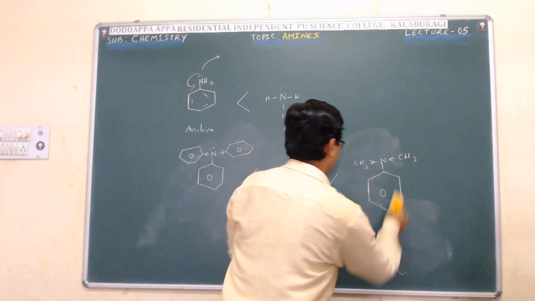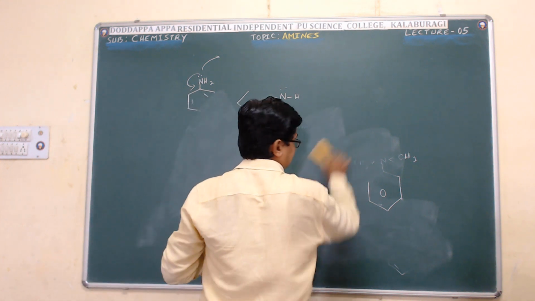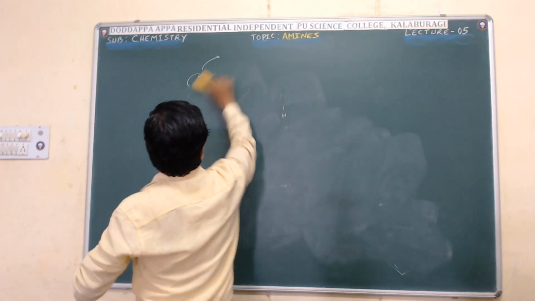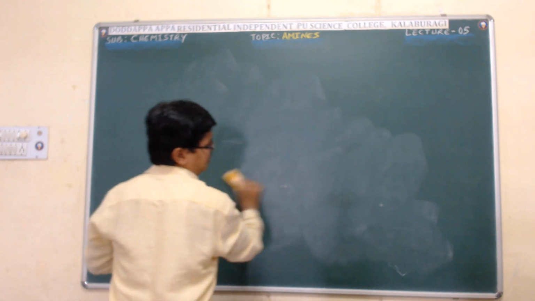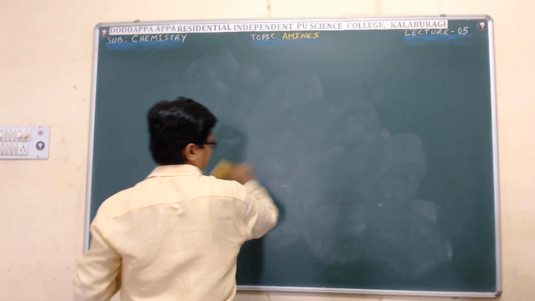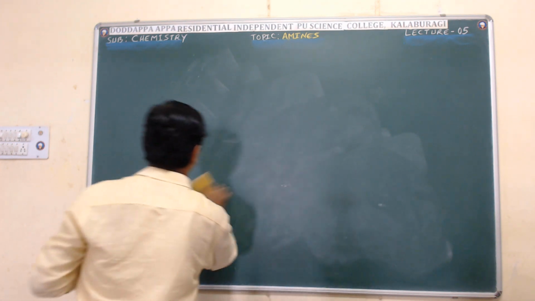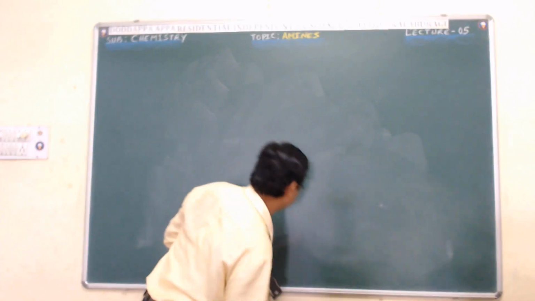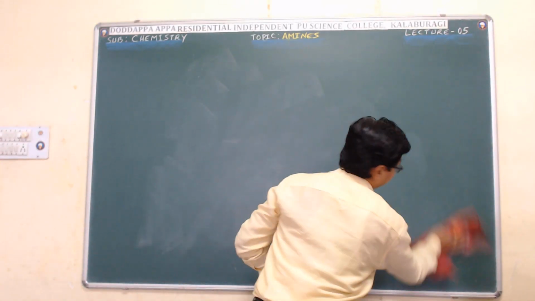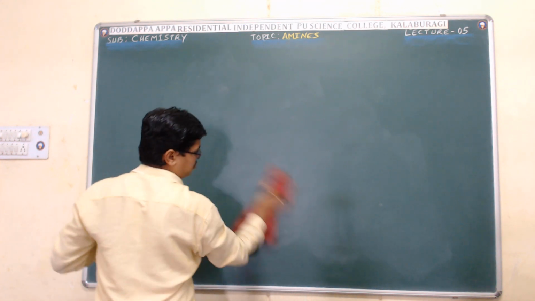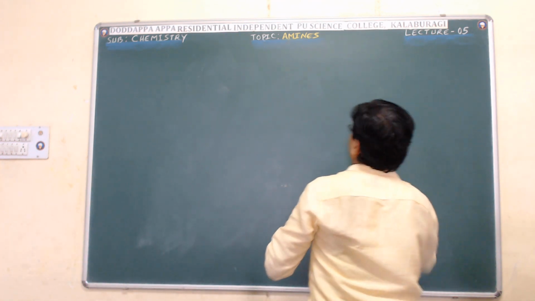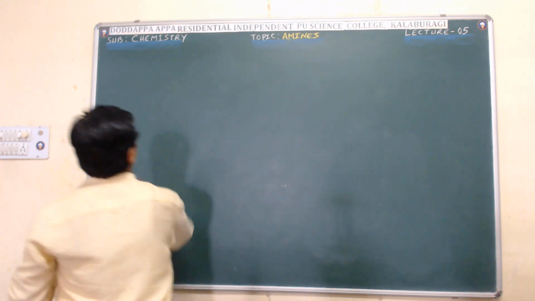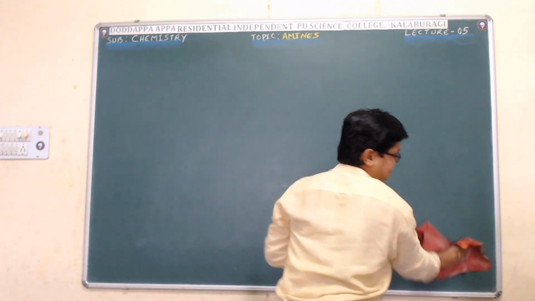So that's all regarding the previous class. Now in today's class, let us focus on the remaining chemical properties of amines, that is alkylation, acylation, benzylation, carbylamine reaction, reaction with nitrous acid, and reaction with benzene sulfonyl chloride, followed by the electrophilic substitution reaction of aniline. So now, the second chemical property, that is alkylation of amines.